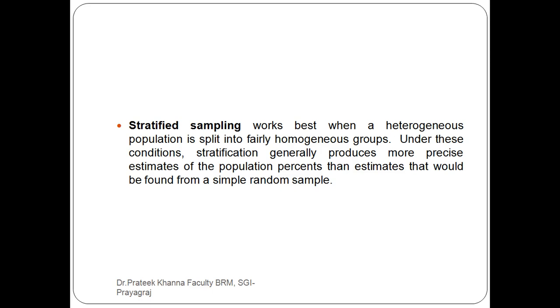It means you use this sampling when a heterogeneous population is there, and then it gives a better result as compared to the other sampling. Under these conditions, stratification generally produces more precise estimates of the population percent than estimates that would be found in simple random sampling. That's why we use stratified sampling.